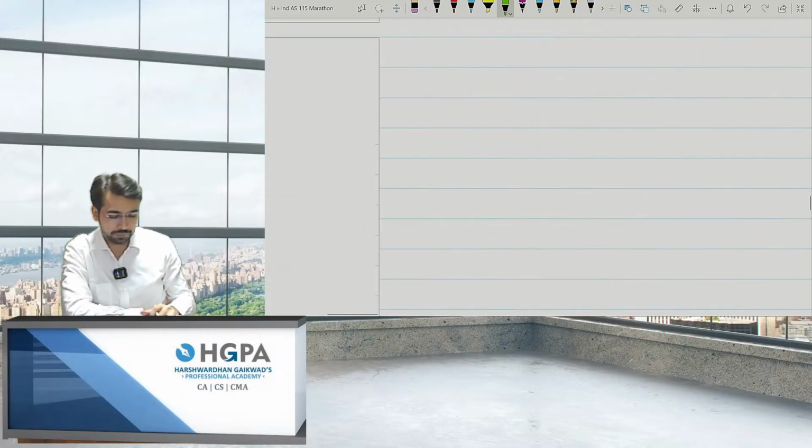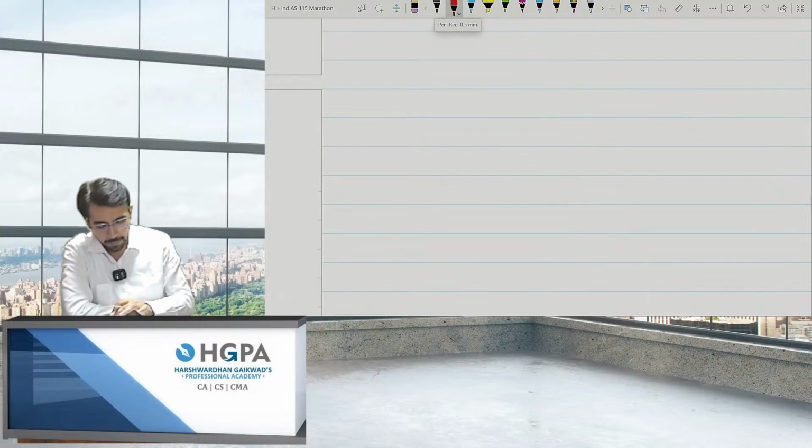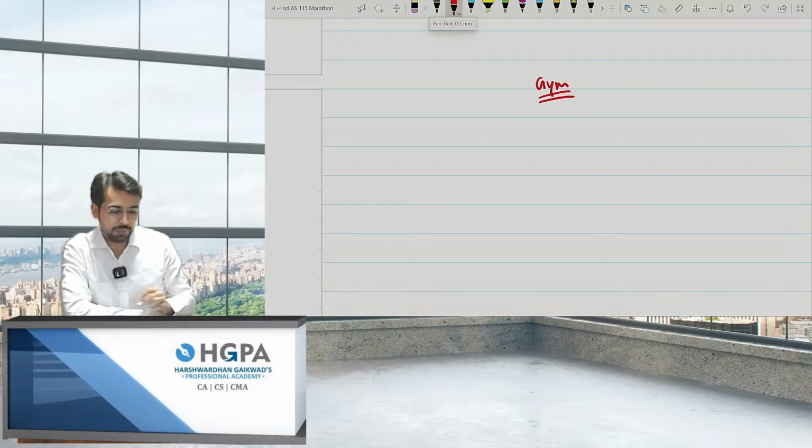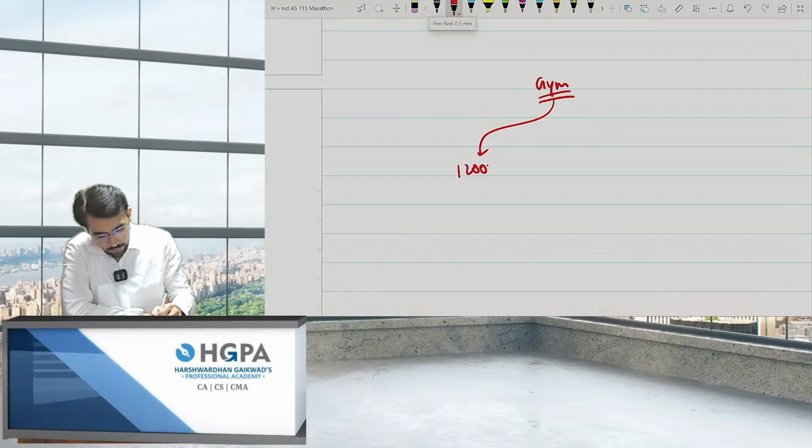For example, if you go to a gym, and they tell you that you have to pay 12,000 as per annum fees, and you also have to pay 3,000 as one time registration.